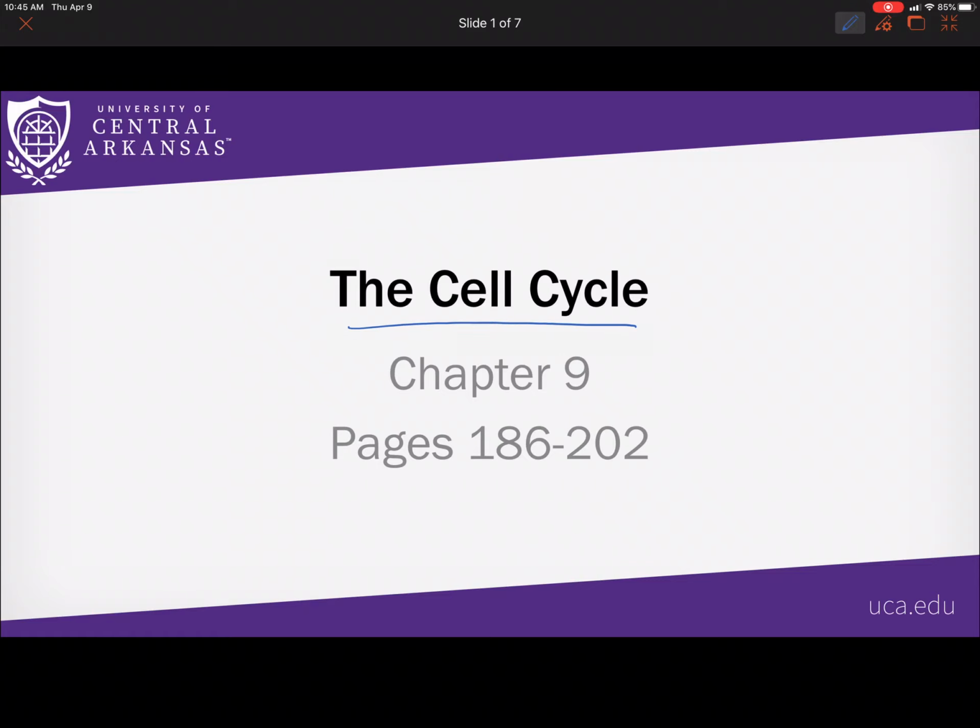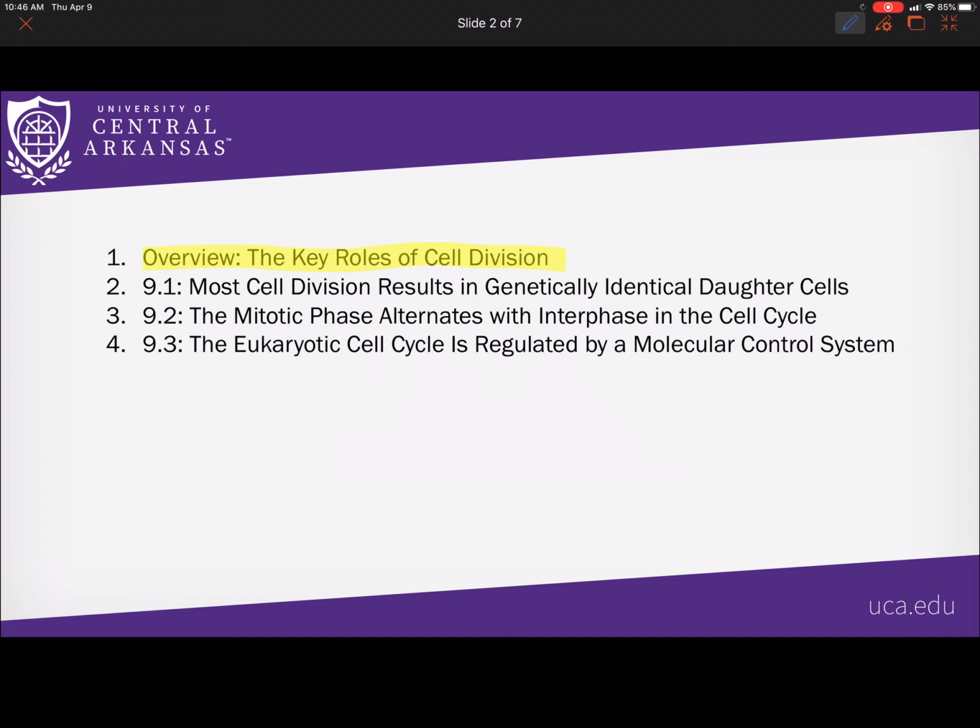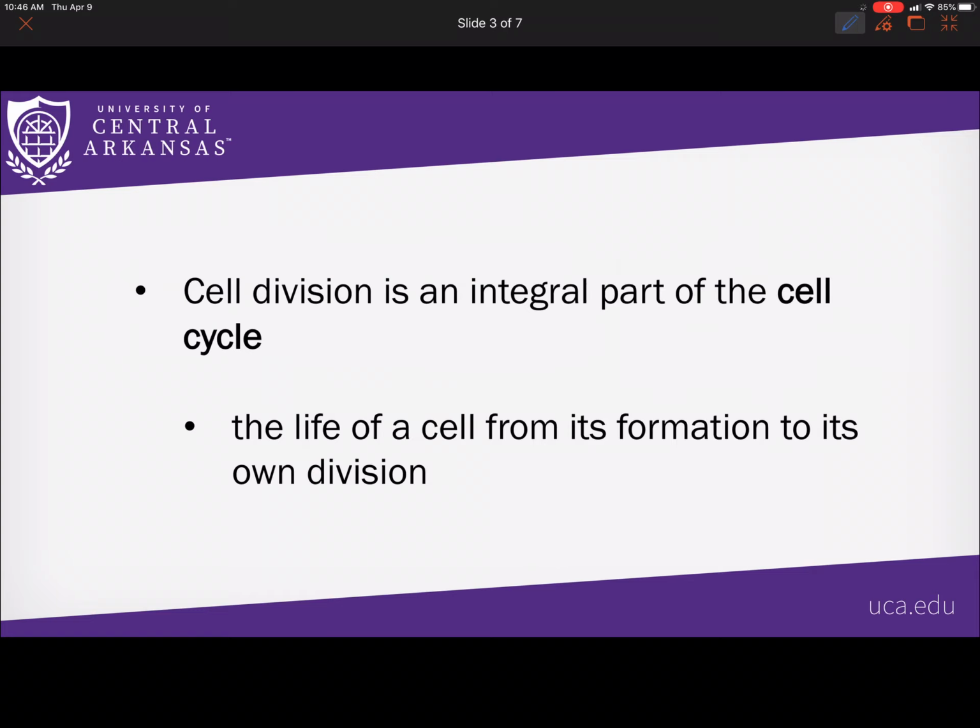Cell Cycle, Chapter 9, pages 186 to 202. We will have about 4 videos. The first one will be on the roles of cell divisions. The second will be on the DNA, how it is replicated and distributed. The third will be on the cell cycle, which includes the mitotic phase and the interphase. And the last one will be on how the cell cycle is regulated.